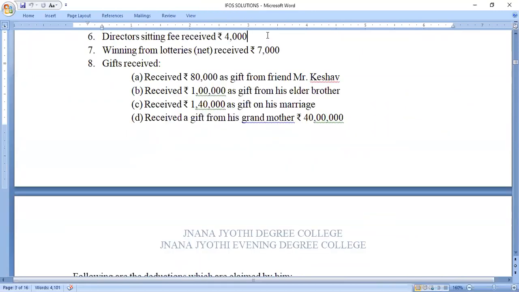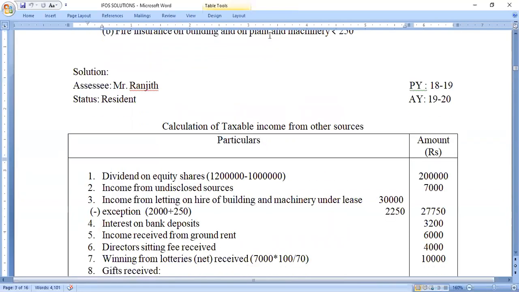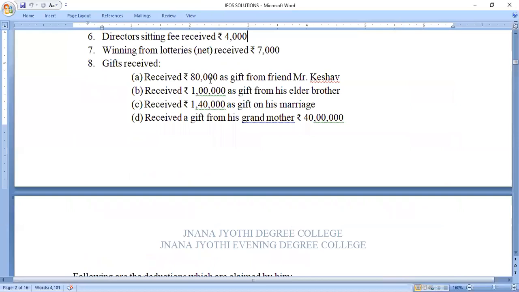Next we have director sitting fee received. It is not taxable in the first four heads of income. So it is taxable only under the head income from other sources. So rupees 4,000 is taxable under the head income from other sources. Next, winnings from lotteries. They have given the word net. If you observe in the problem, they have clearly mentioned the word net. It is nothing but that the tax has already been deducted at source and the net amount has been issued or paid to the assessee. So we need to do the gross up.